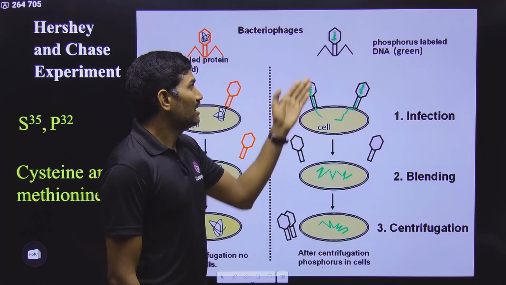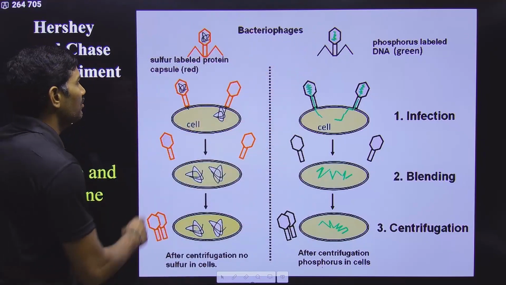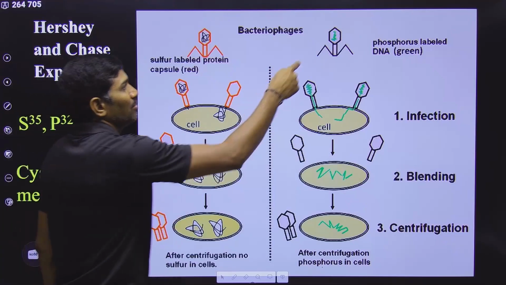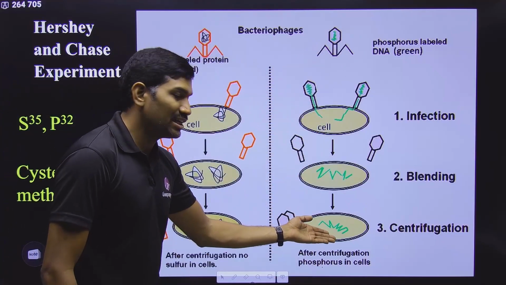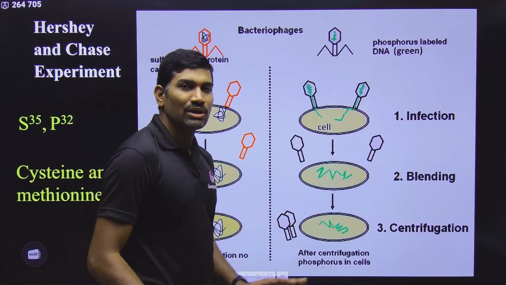What is the meaning of it? Viral DNA is entering into the bacterium. So what is the overall conclusion? Once again I am telling you, here the protein coat of the virus is not entering into the bacterium. Viral DNA is entering into the bacterium. So the one that is entering into the bacterium will be the genetic material. Understood or not? This is what the conclusion is.